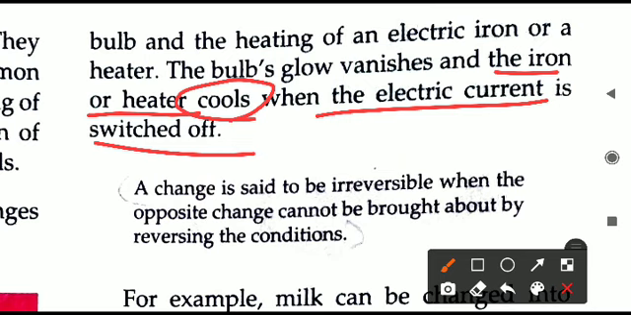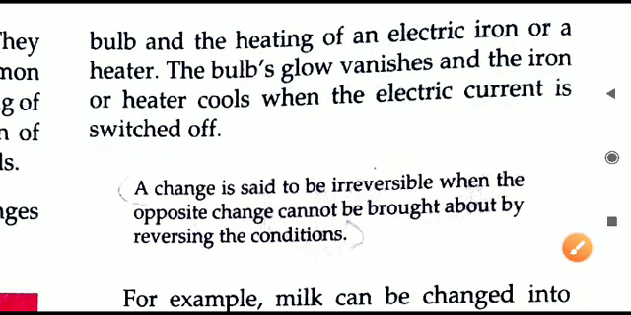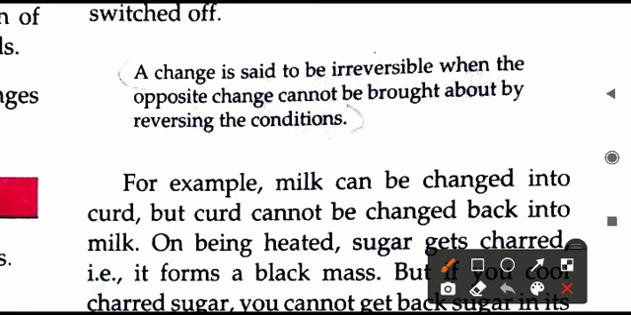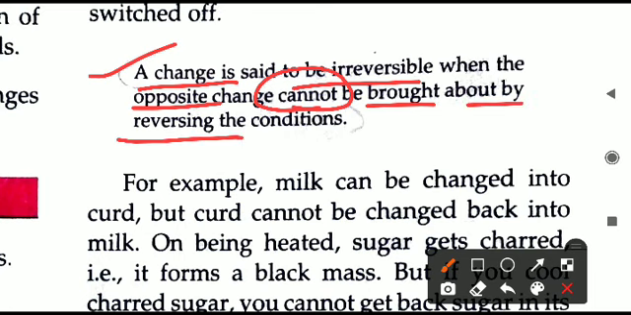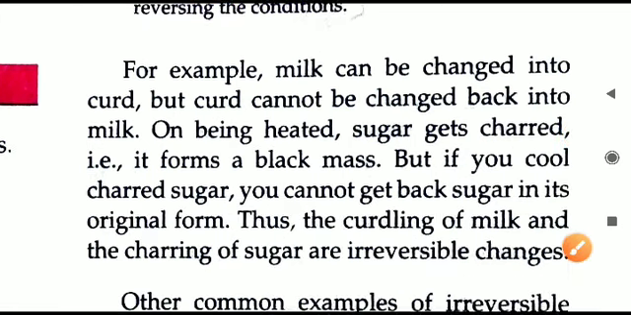There are certain changes which we cannot reverse. They are called irreversible changes. Even on reversing the condition, we are not successfully getting the change in the opposite manner. So let us read this. A change is said to be irreversible when the opposite change cannot be brought about by reversing the condition. Even by reversing the condition, you will not be able to do the opposite change.